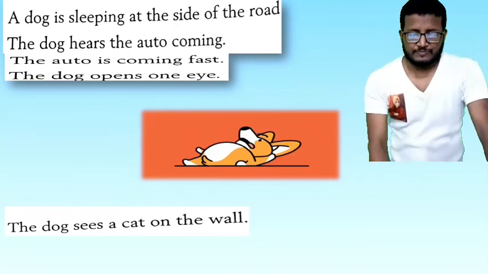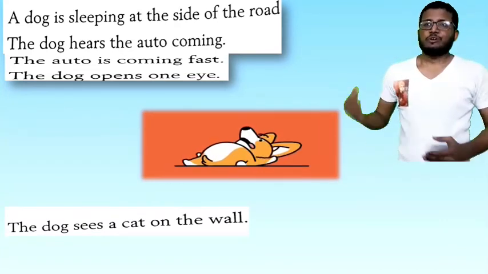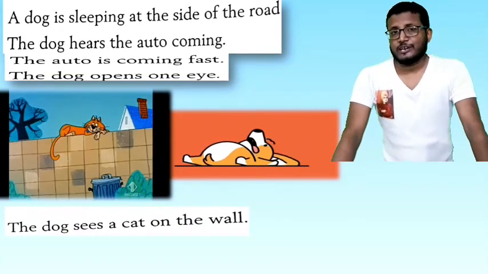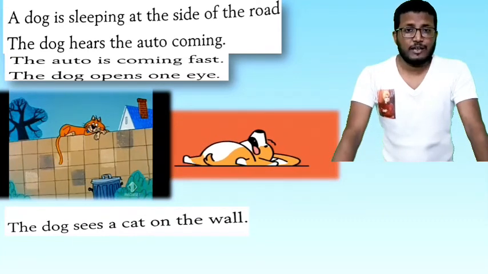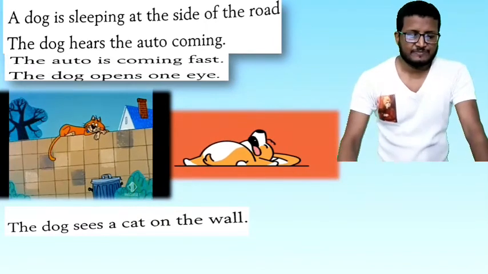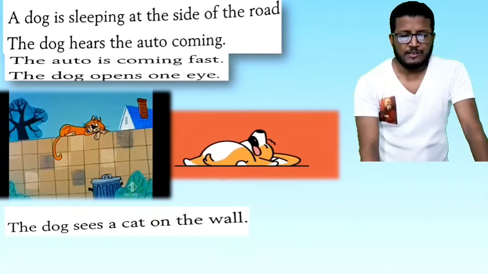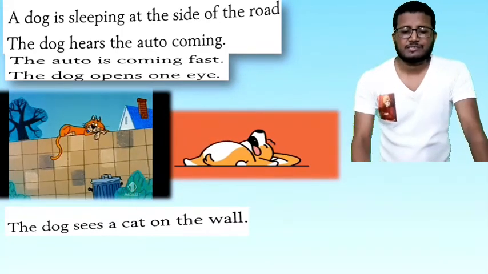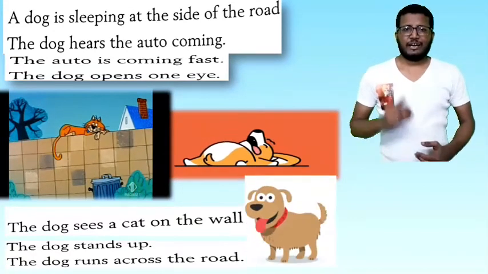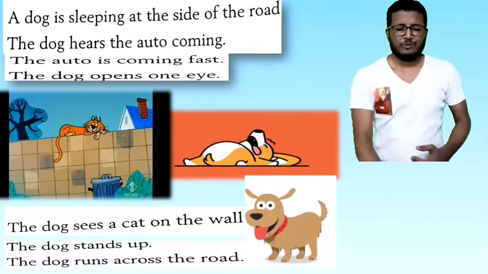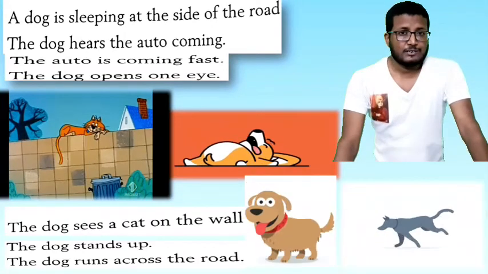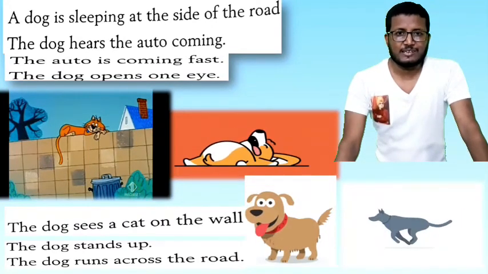And after that, you can see the position of the cat. The cat is sitting on the wall, and the cat is being observed by the dog lying on the road. Now the cat is the dog's target. So now what will happen? The dog stands up, and the dog runs across the road, trying to catch the cat. So will he succeed in catching the cat? No one knows. Let's see the story once again.